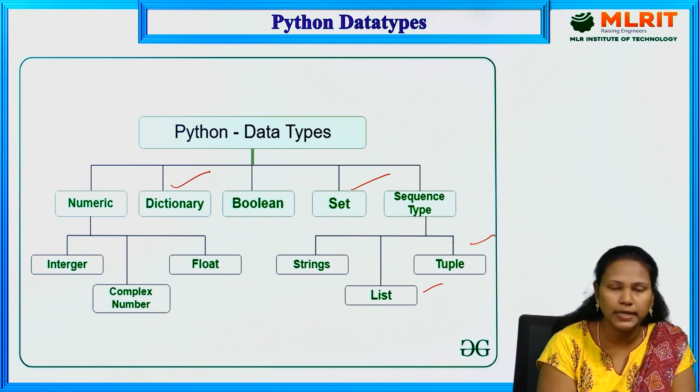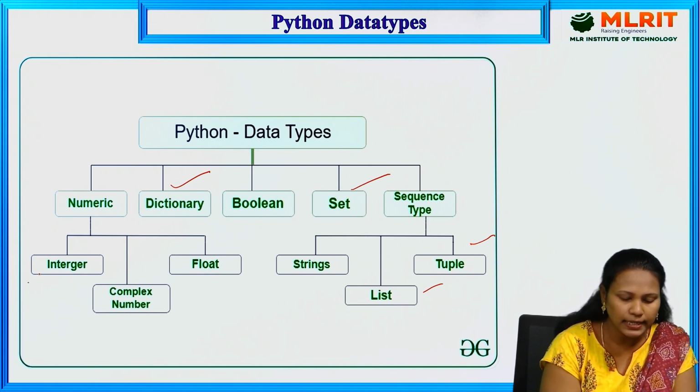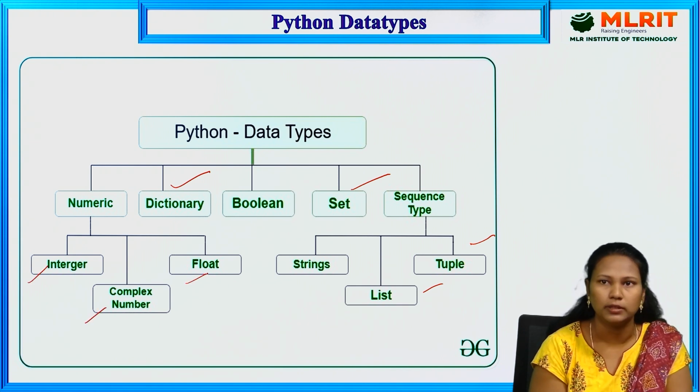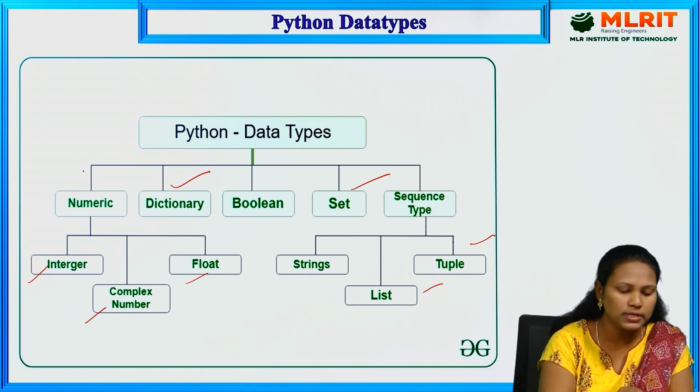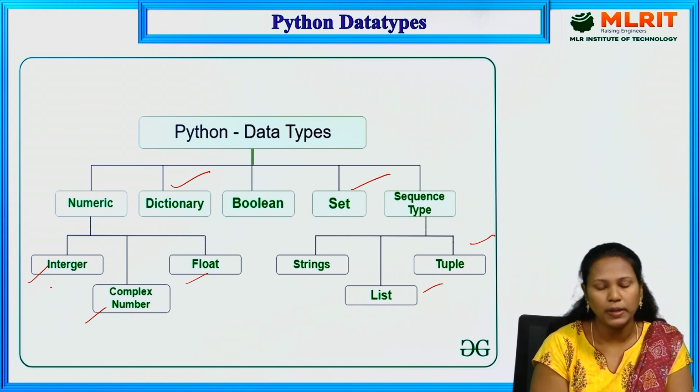In the numeric data type, we have three types: integer, complex number, and float. In this session, we will discuss the integer, complex number, and float.